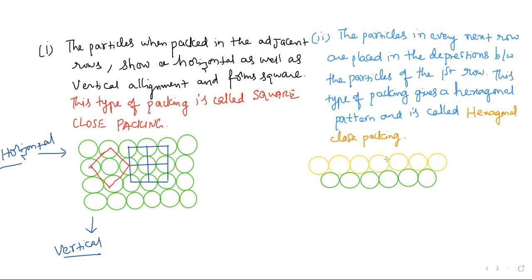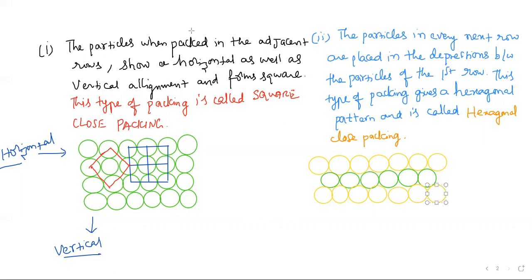So the depressions you are observing, and again next we will continue with the first row only. Like this.